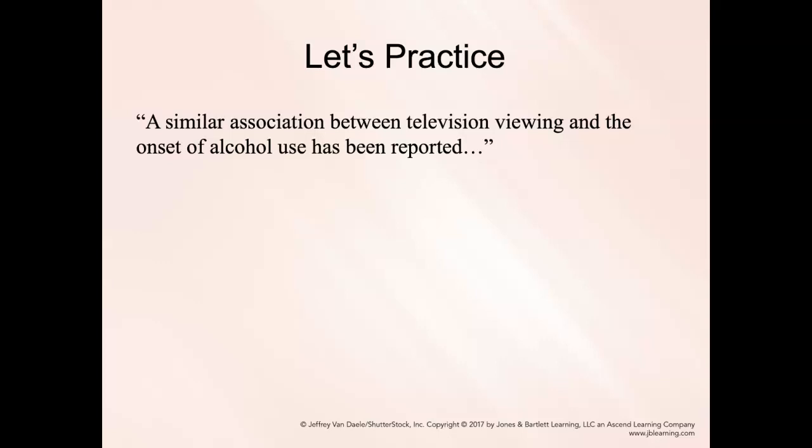There's an analogous relationship that we see between TV viewing and something very similar. So the correct answer is analogy. It relates to the correspondence between known associations and the one that we're evaluating. We know that a similar association exists.